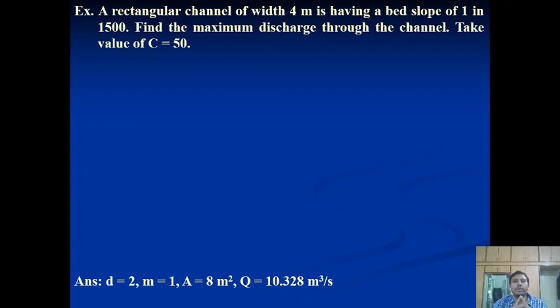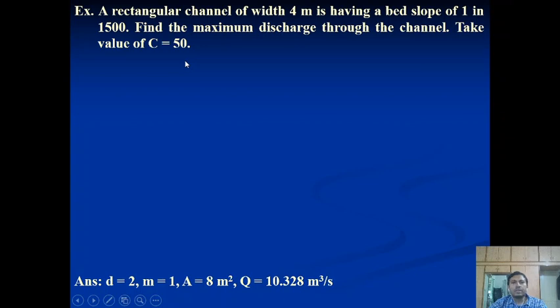When you observe the keywords maximum discharge, minimum wetted perimeter, most economic channel section, then you understand that this question comes from this section, where the examiner wants you to propose the dimensions of the channel in a way that it is most economic, so that we can find the maximum discharge through the channel. Chezy's constant is already given, so you do not have to assume here that it is 50.